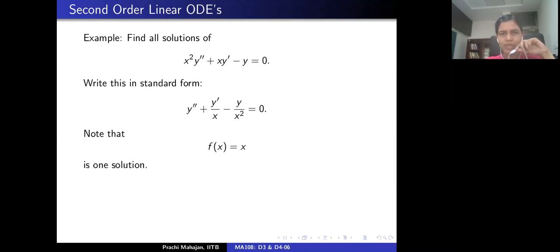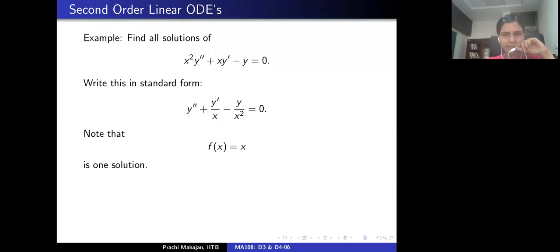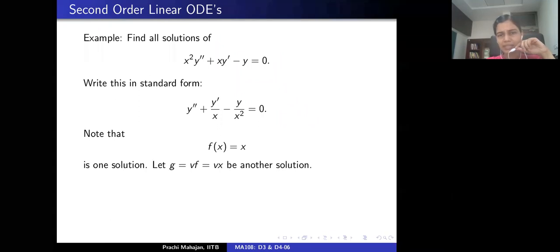Now we notice that f(x) equal to x is indeed a solution to this differential equation. We will appeal to the method that we just discussed to get another solution. Suppose that G, which is x times V, is another solution. We need to determine the unknown function V here.